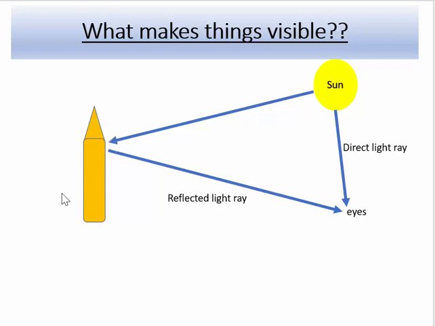So this pencil, or the pen or any other object, does not have its own light. So how do we see them? We see them because the light which comes from the sun gets reflected from these objects, and then that reflected light comes to our eyes. That's how we are able to see any object around us, isn't it?